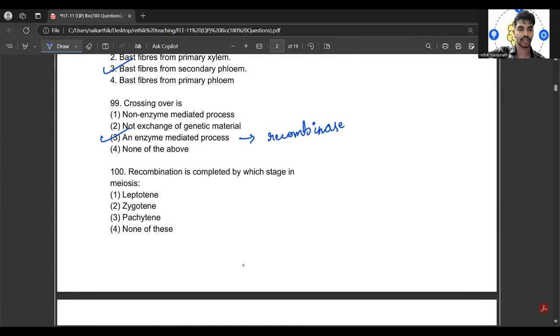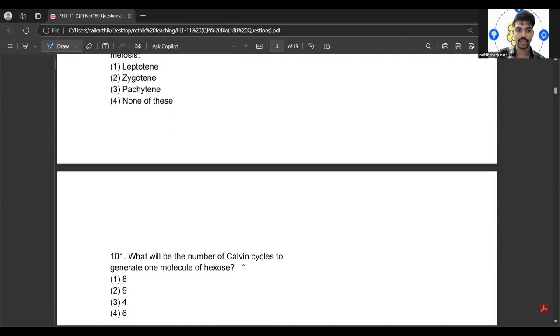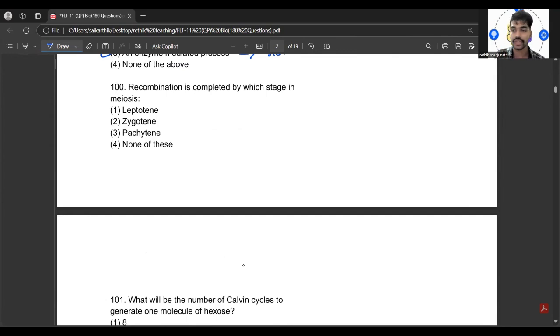Next is the 100th question. Recombination is completed by which stage in meiosis is the question. Which stage of meiosis would it be? Pachytene stage, because recombination between the homologous chromosomes is completed by the end of pachytene, leaving the chromosomes linked at the sites of crossing over.